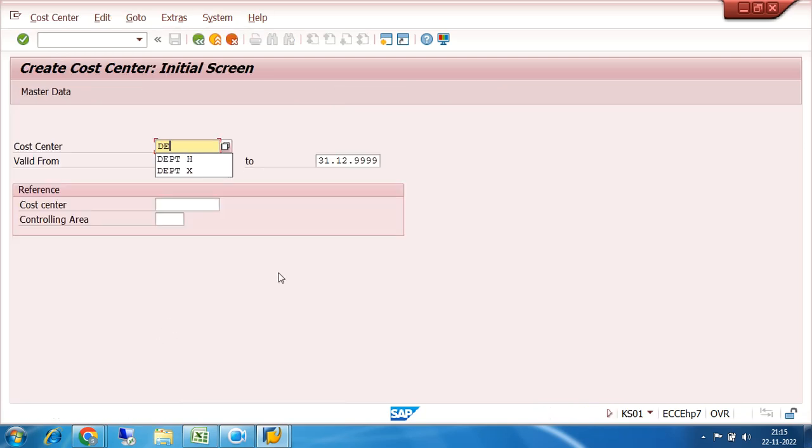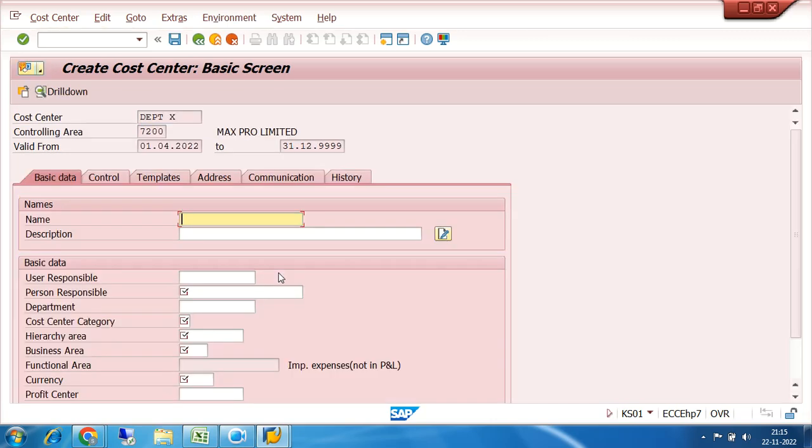Suppose I give the cost center name DPTX, Department X. Valid from date to date is already coming. Click on enter. I am giving it DPT, or I can have the full description Department X. Person responsible is the person who is responsible for this cost center. Suppose the name is Mr. X. Then department is not compulsory, but the fields with a tick mark are compulsory.